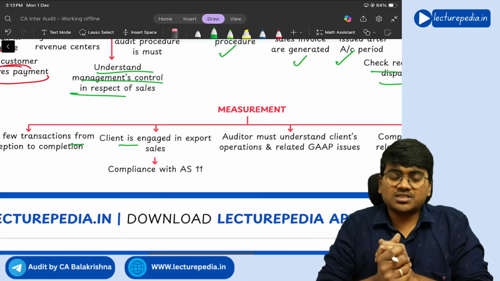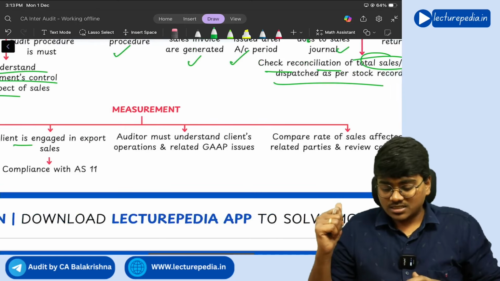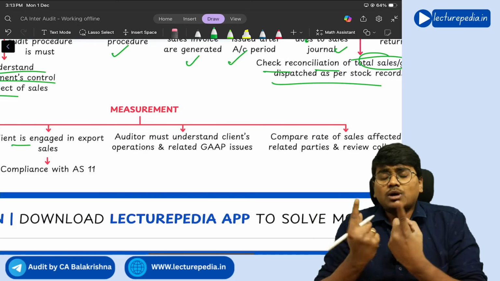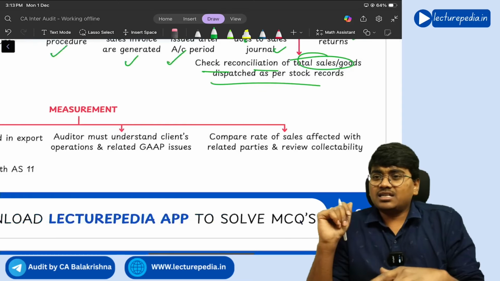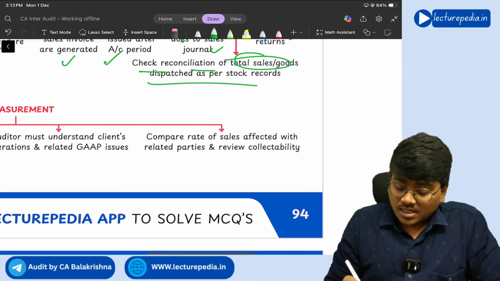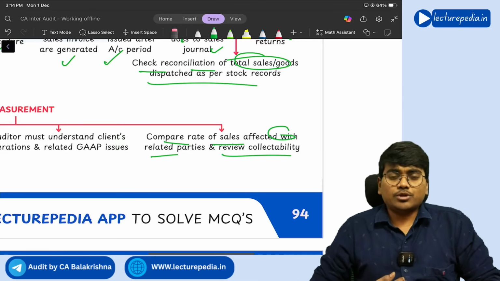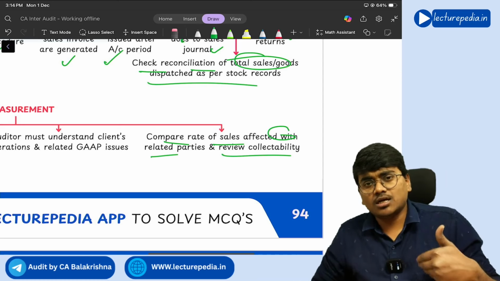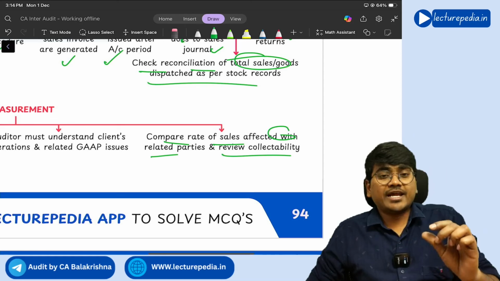Whenever foreign exchange is involved, you need to apply the requirement of AS 11, right? Next, the auditor should also understand the generally accepted accounting policies that the client is following, and compare the rate of sales affected with related party and review collectability. So if the entity is selling goods to related parties, you need to see what is the rate of sales sold